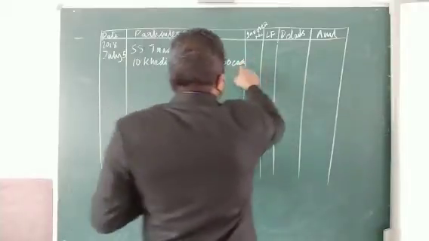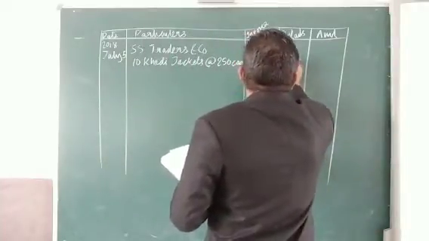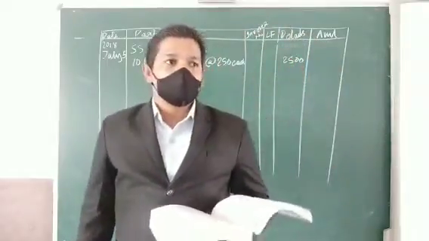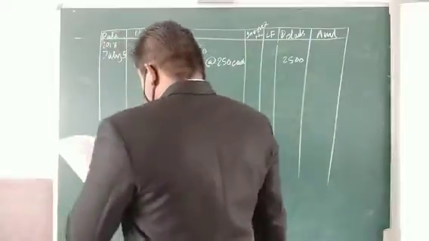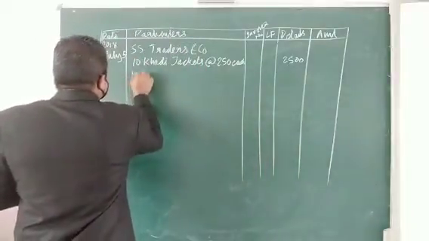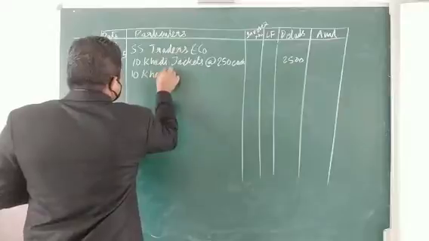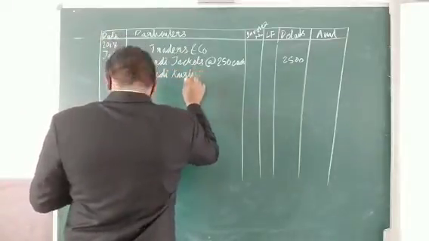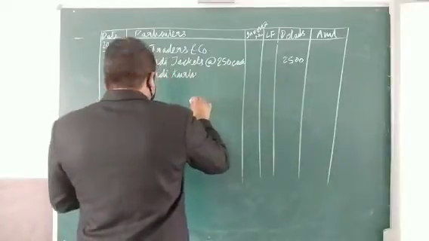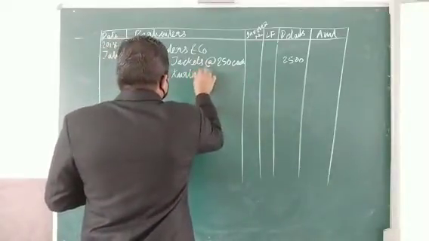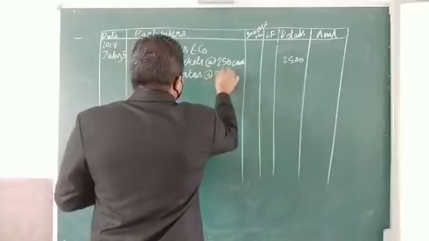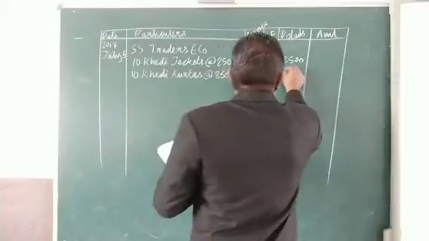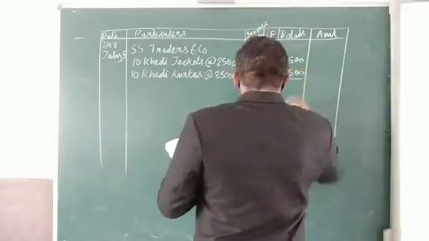So this amount we will be writing here, 2500, not directly in this one because there are two transactions made, isn't it? The next one, 10 khadi kurtis at the rate of 850 each. So that is 8,500. So the total amount is coming as